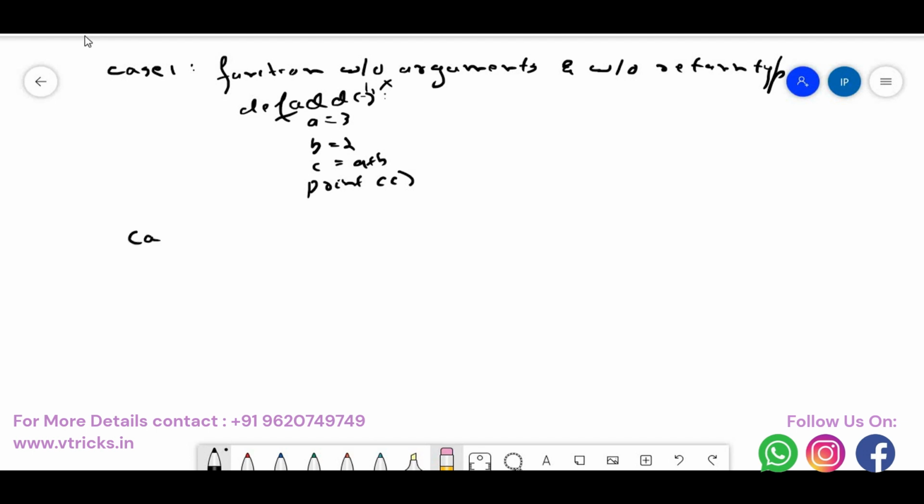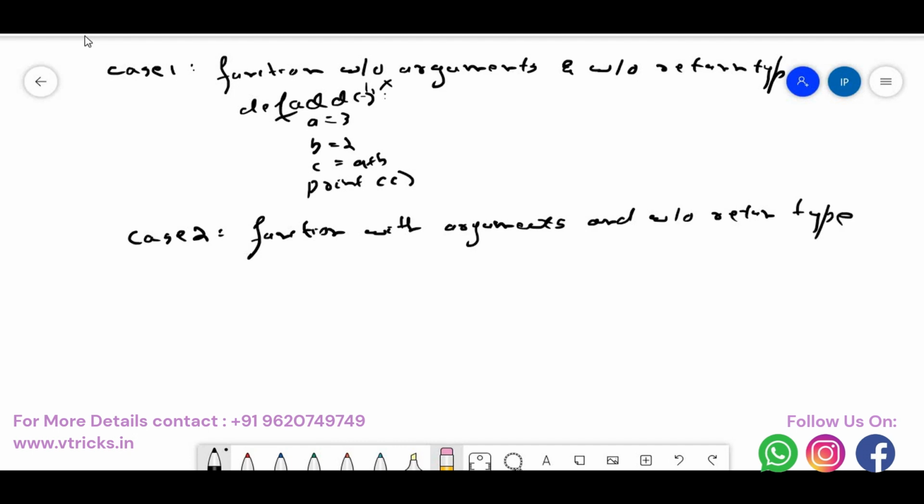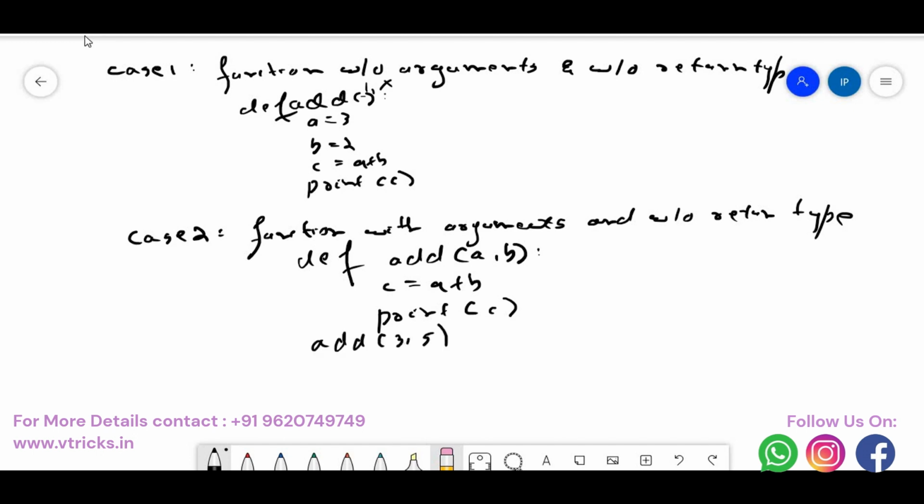Now comes case 2. Here we have a function with arguments and without return type. What is this? You must understand that it accepts arguments. I'll say def add, it accepts 2 parameters by name A comma B, then C is equal to A plus B, then print C. I'm not returning anything, but I'm accepting 2 numbers. Now when I say add of 3 comma 5, 3 goes and sits in A, 5 goes and sits in B.